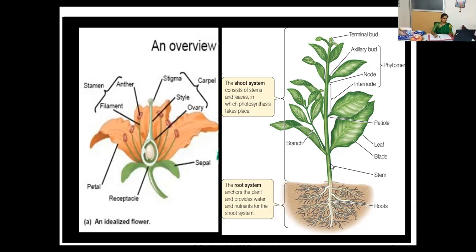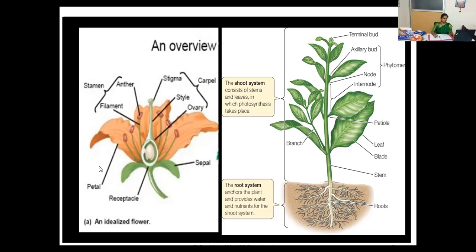So this is the stem and this is the blade, then this is the leaf, petiole, and here this is the internode, this is the nodal region and this is the internode region. Then here you can see the axillary bud, terminal bud or shoot tip region, and this is the branch. In this plant structure, any part of the plant you take and put in the culture medium will be able to give rise to your entire plantlet.